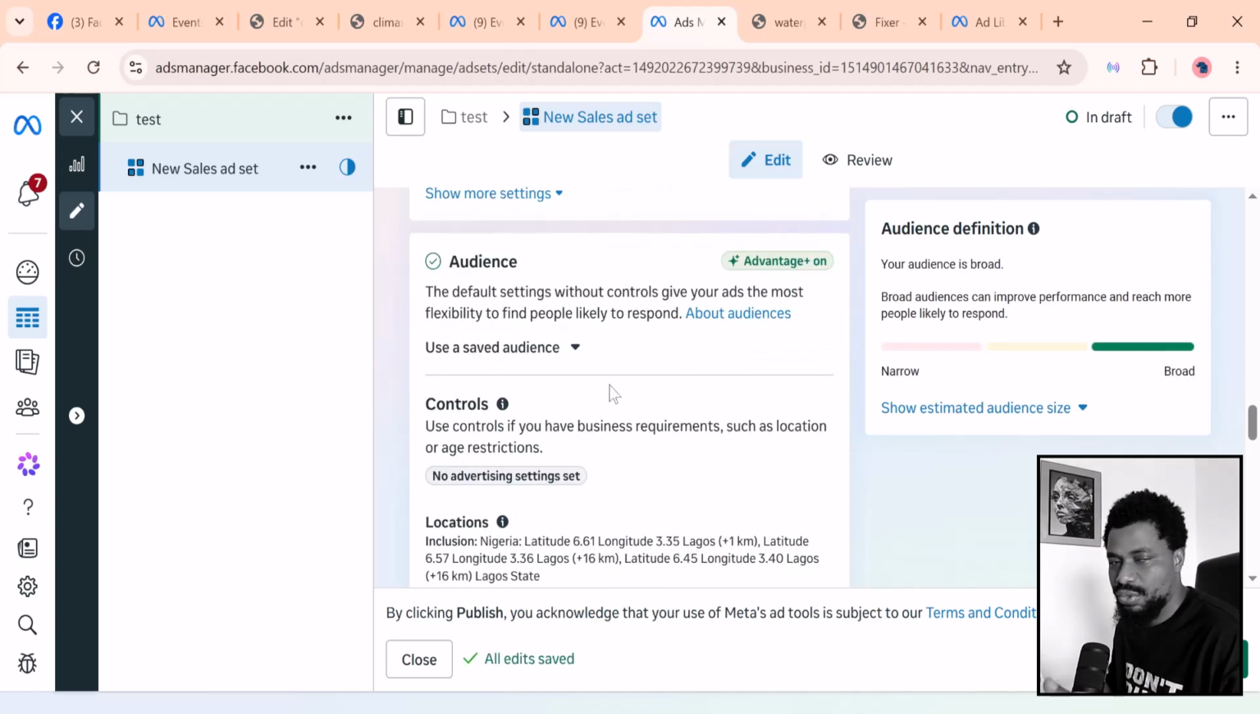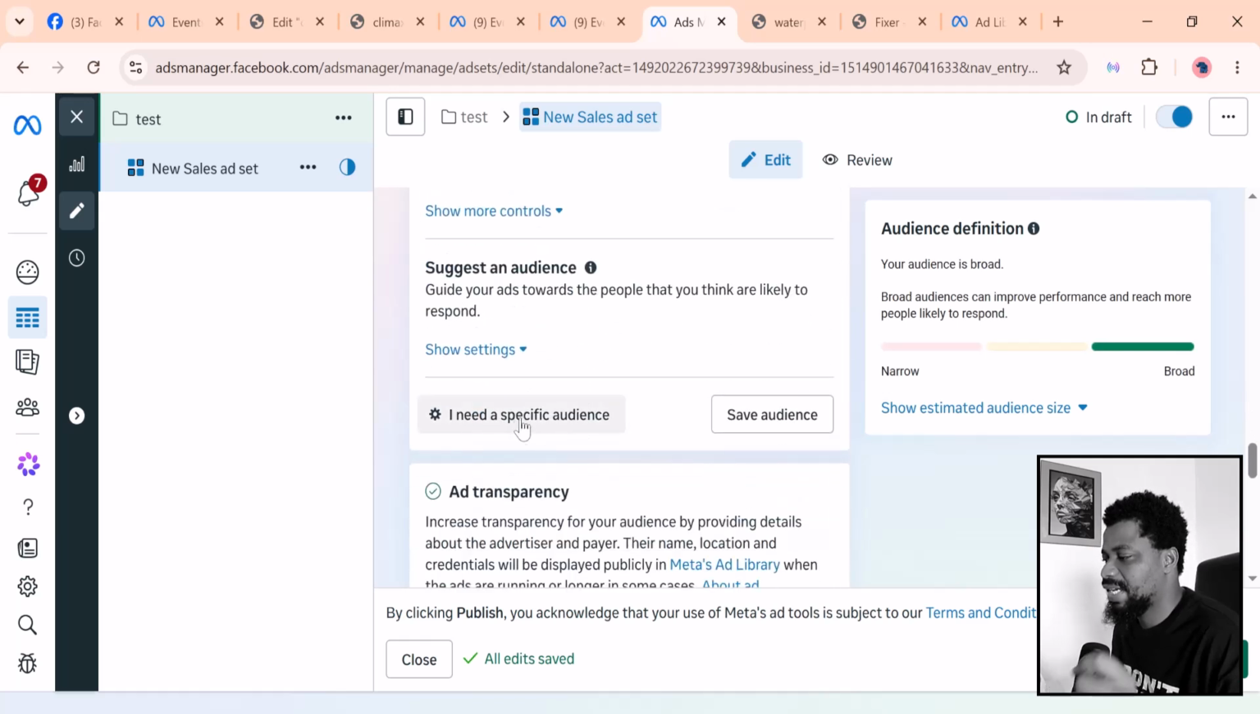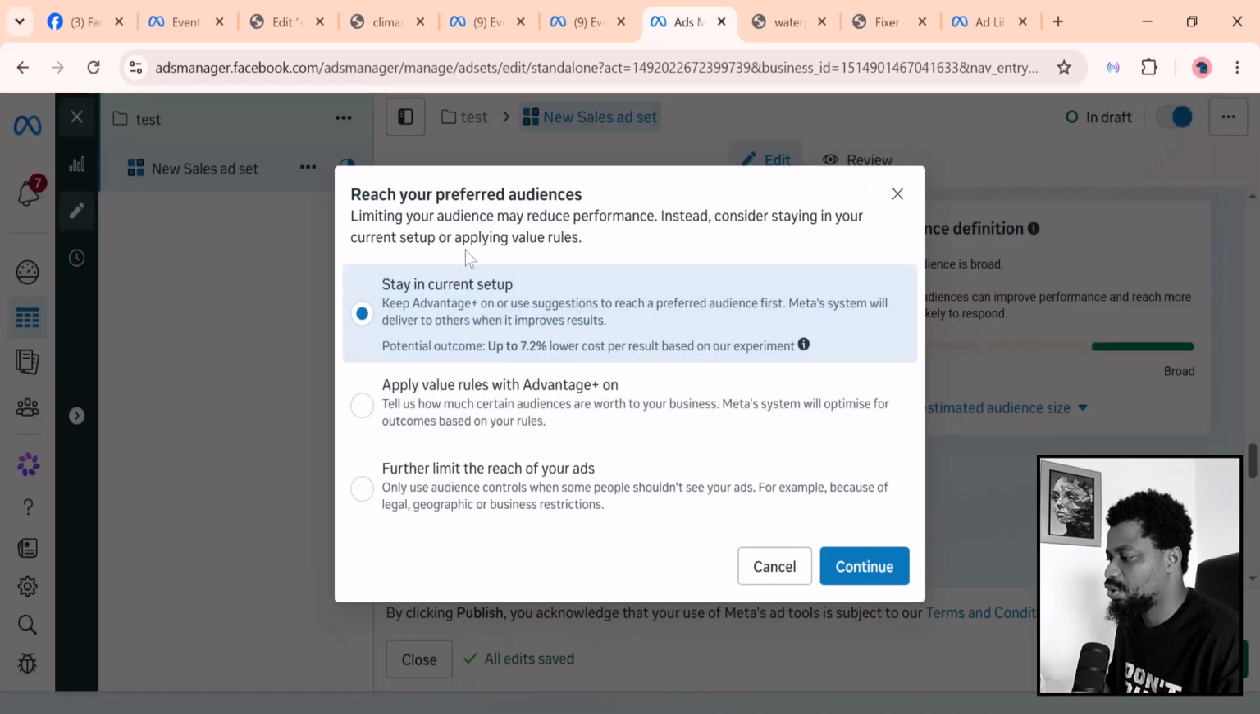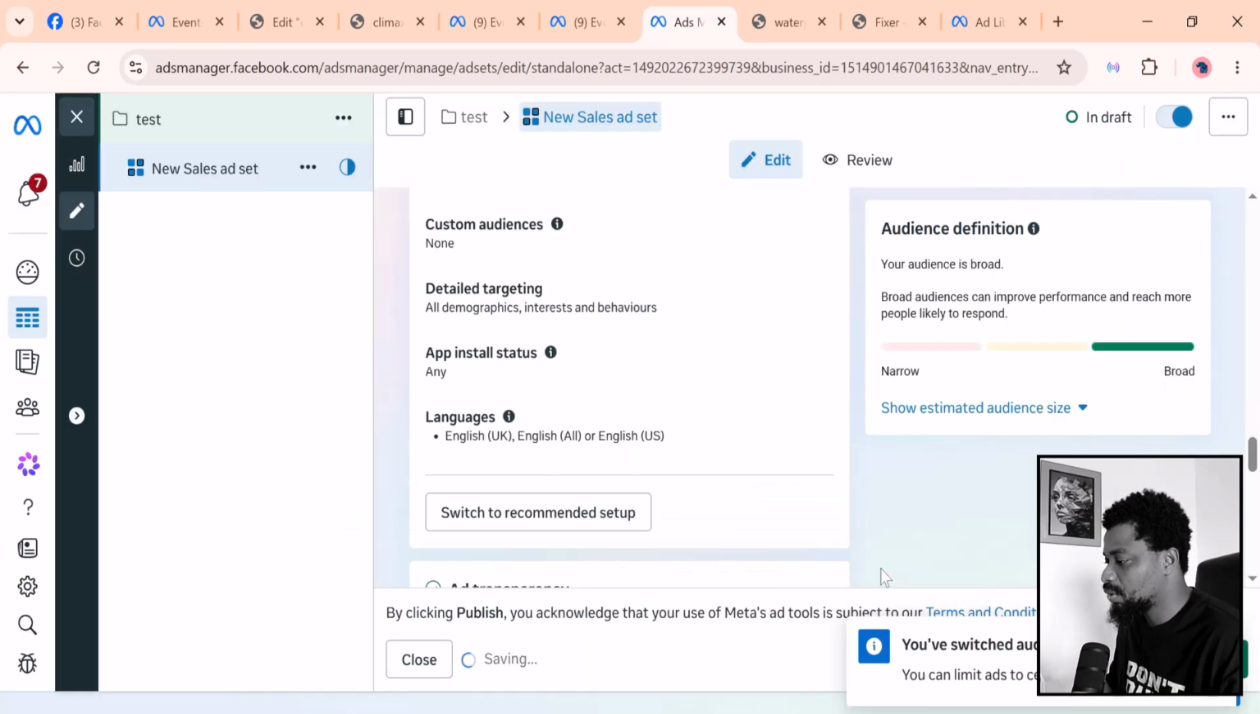So the first thing you need to do to solve this problem is scroll down here, where it says I need a specific audience. You click on that and you see these three options. It's going to tell you to either stay in the current setup, and it promises you 7.2% lower conversion cost. But in this case, we don't really need lower cost, we just need proper conversion. We need the people in that location. So what we are going to do is click on further limit the reach of your ad. This is what we want. Then we can click on continue.